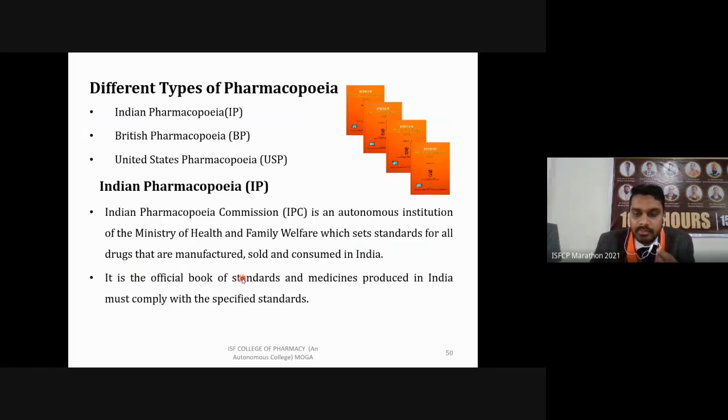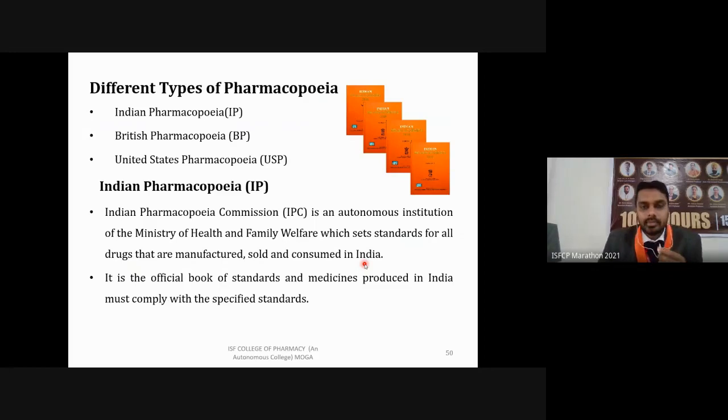But there are some others also, like Argentina, Chinese, Mexican, Netherlands, Nordic, Polish, Russian, Spanish pharmacopoeias. First of all, what about the Indian Pharmacopoeia? The Indian Pharmacopoeia Commission is an autonomous institution of the Ministry of Health and Family Welfare which sets standards for all drugs that are manufactured, sold and consumed in India.